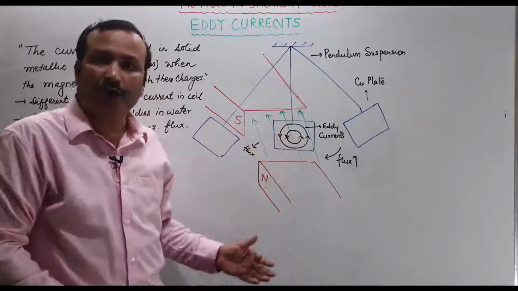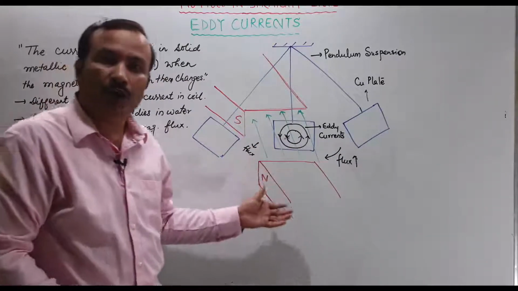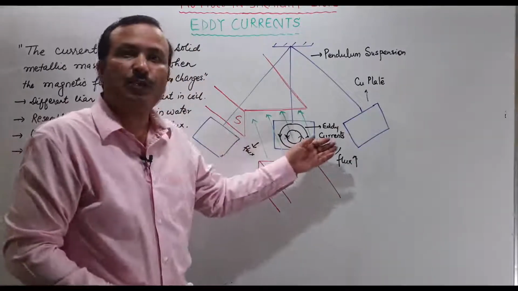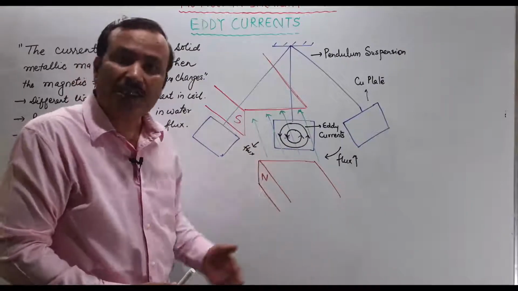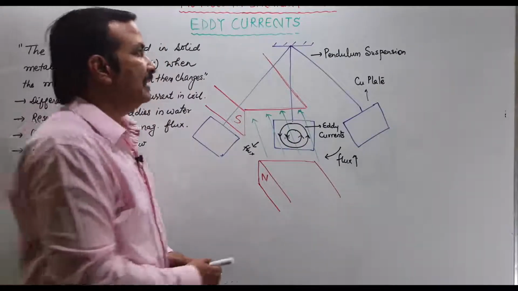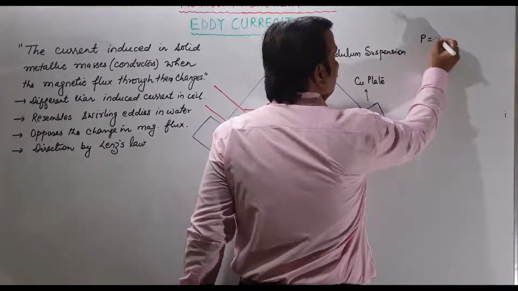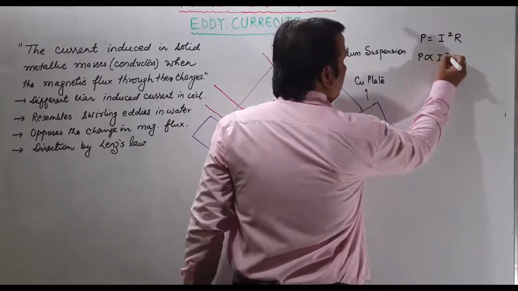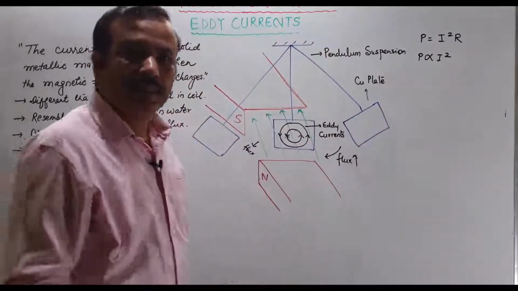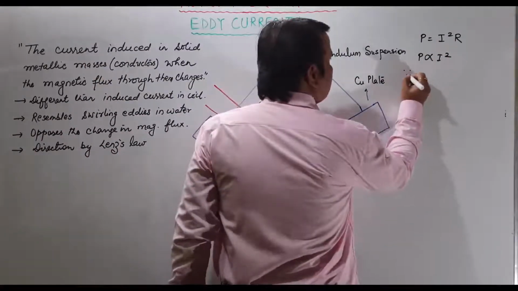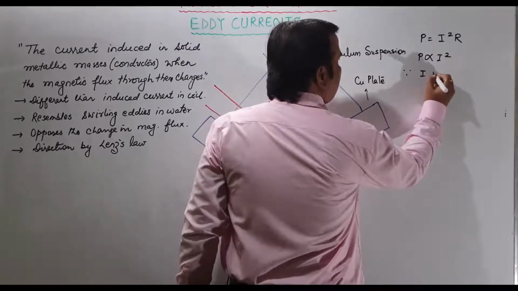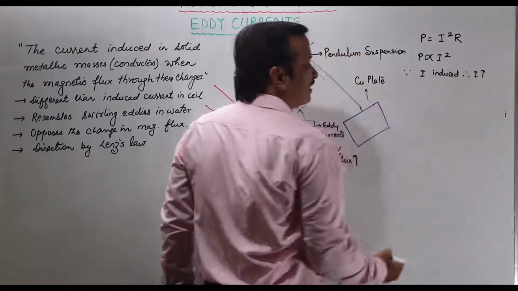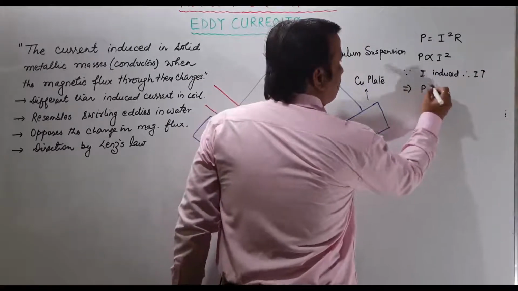Because of these eddies formed in opposition to the cause, there is a damping effect. Damping means these oscillations will decrease. Power is lost in this because power is equal to I square R, that means P is proportional to I square. Yes, current is induced. Since current is induced, obviously I is getting increased, so this will increase the power.